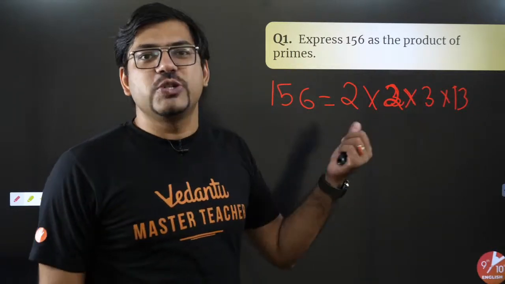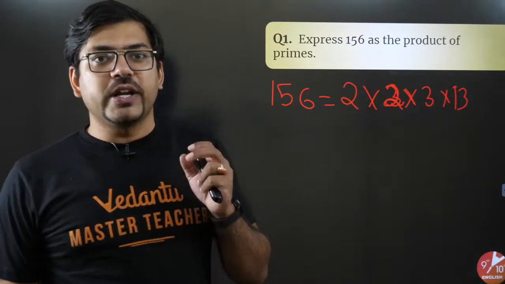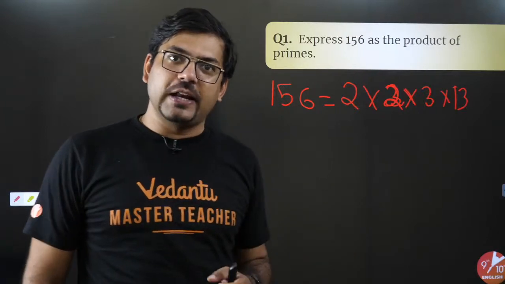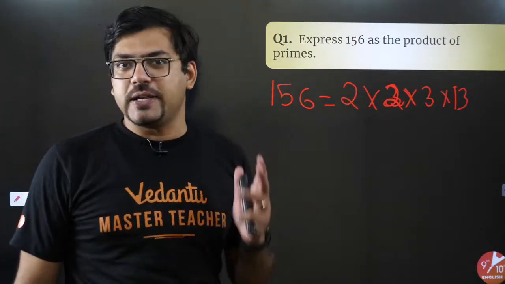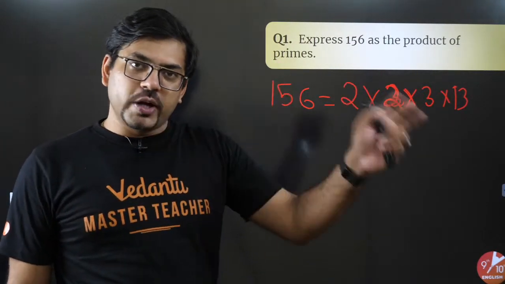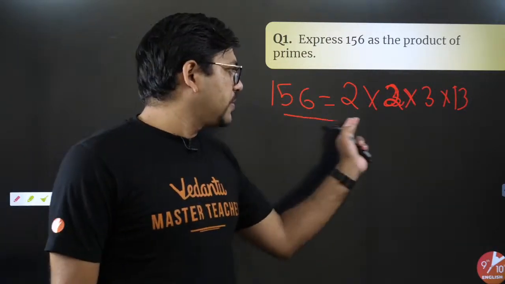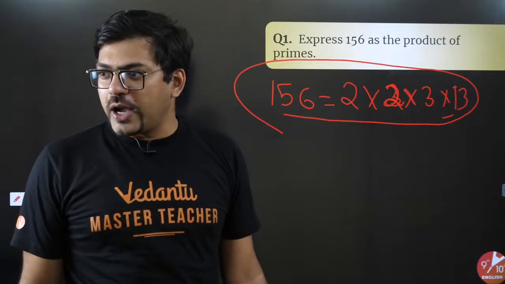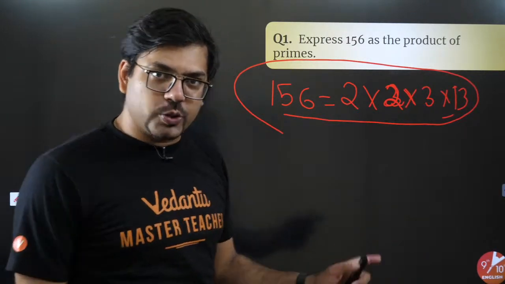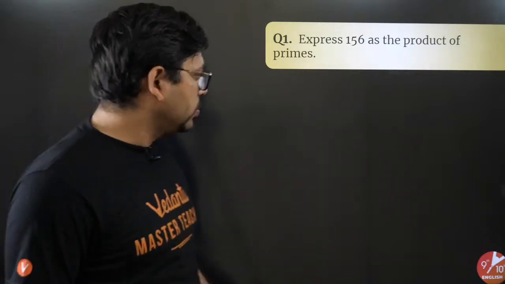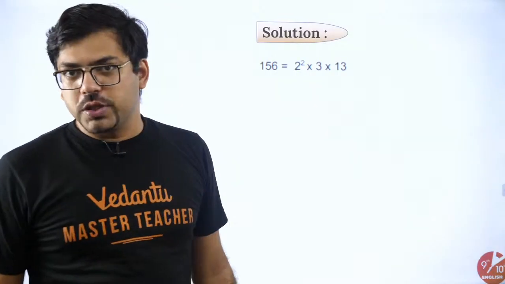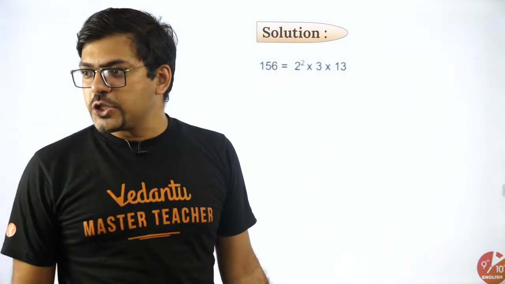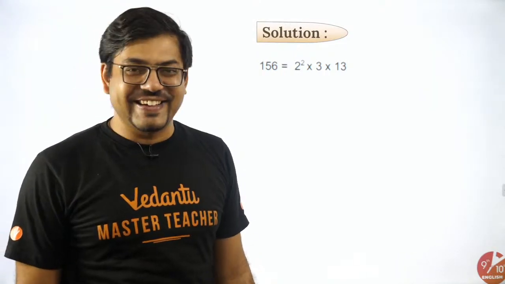So just like this, you have to put the answers there. You don't need to solve it, you don't need to explain it, you don't need to show any method. Do it in your rough work. You just write this much as the answer: 2 into 2 into 3 into 13. That's it, that's the answer. I hope everyone understands how you can solve these types of questions. That is, 2 square into 3 into 13. That's it. Fine, that's great, Sanvi.